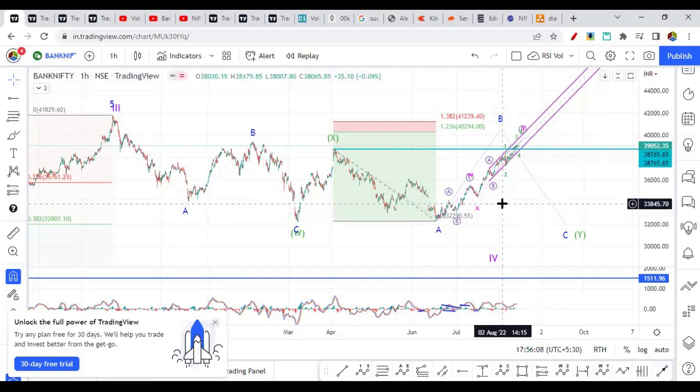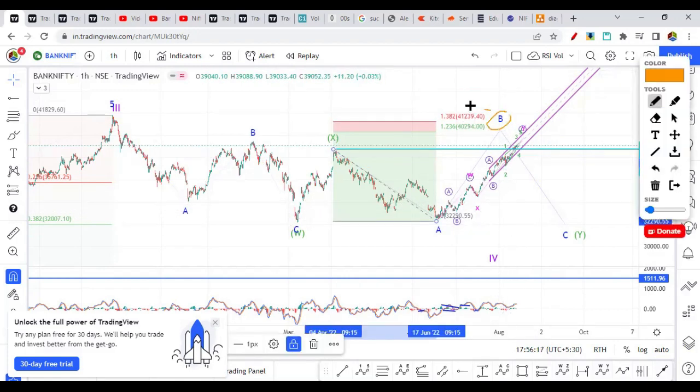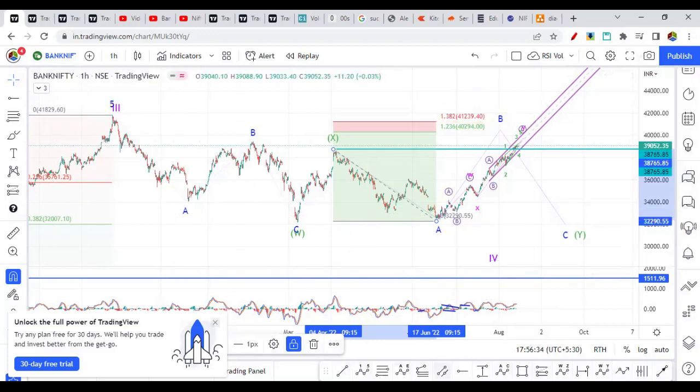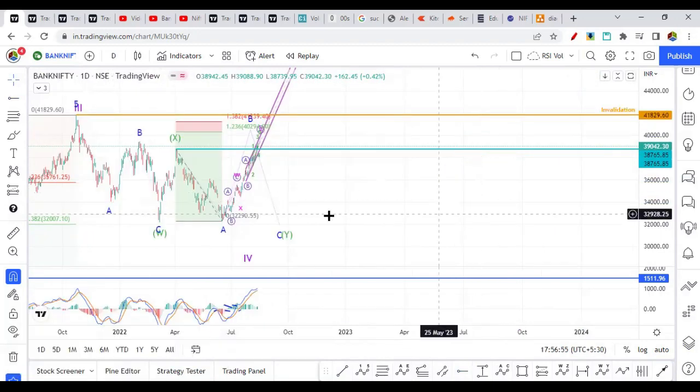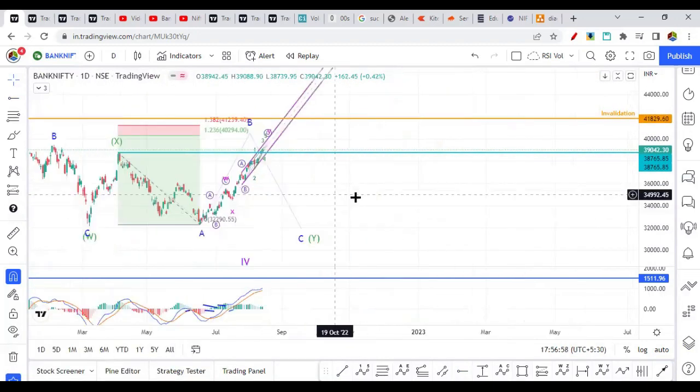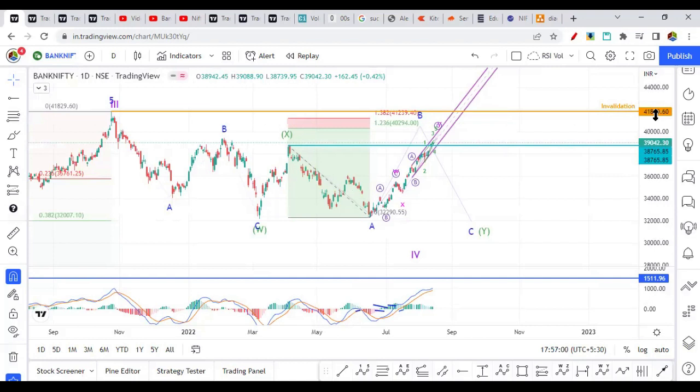So now what is the invalidation point? If the B wave goes beyond this 41,240, if it goes beyond this by a large margin, or even if it breaks this, we can assume that this wave count is wrong. So this is the invalidation point. Let me put an invalidation point here. This is the invalidation for this wave count. So if it crosses 41,829, we can assume that this wave count is wrong. So this is how we have to consider the different wave counts.